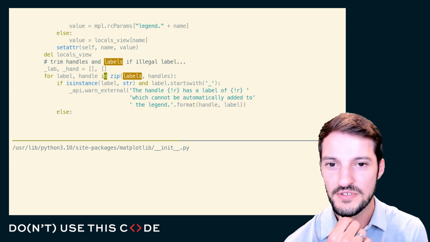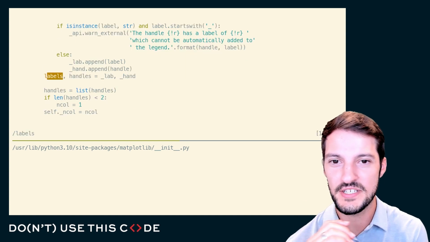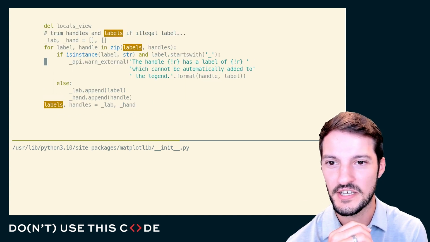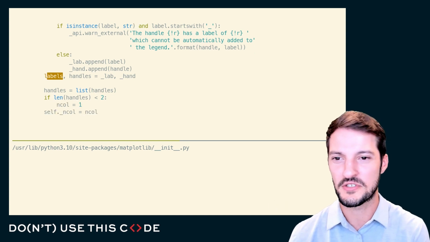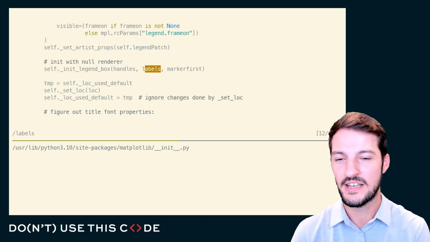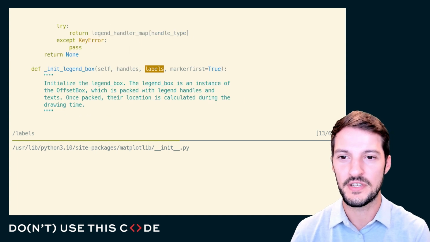Trim handles and labels if it's an illegal label. It just looks like they're cleaning up some of this here, right? It's just like a filter, and if not, we just append the original label. So I'm not really interested in that. Let's keep going, keep perusing. I see this self.init legend box. Okay, that might be of interest.